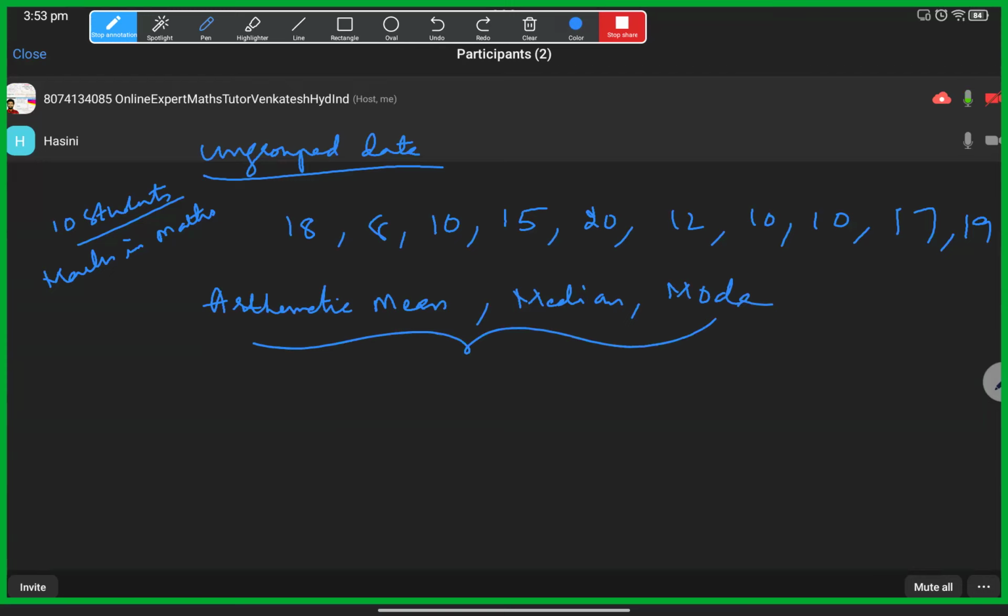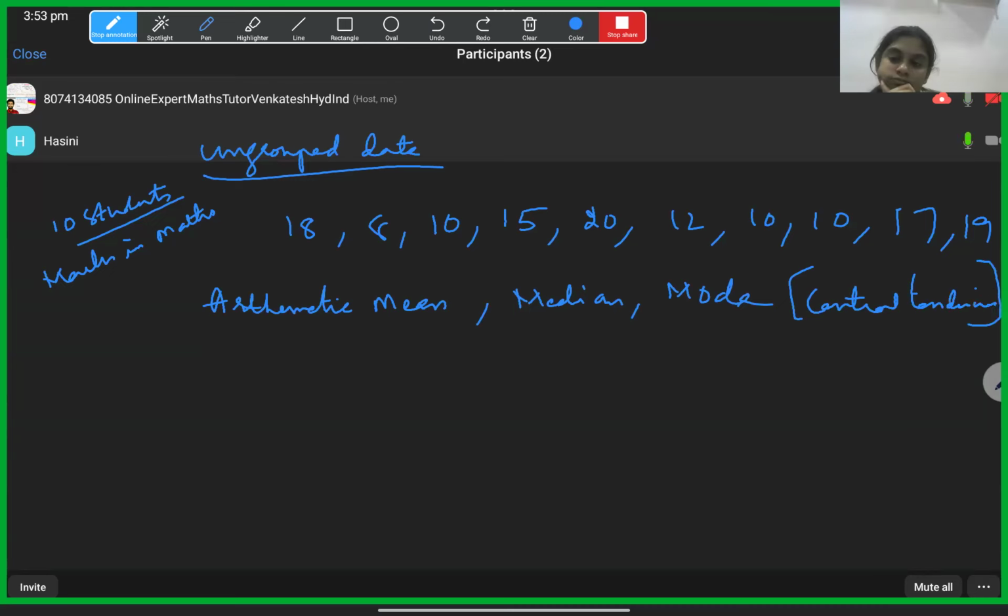Using these, we get some idea of the given data, in general how the people have scored on an average. What is the median? It means the middle value. Mode means the most repeated marks.